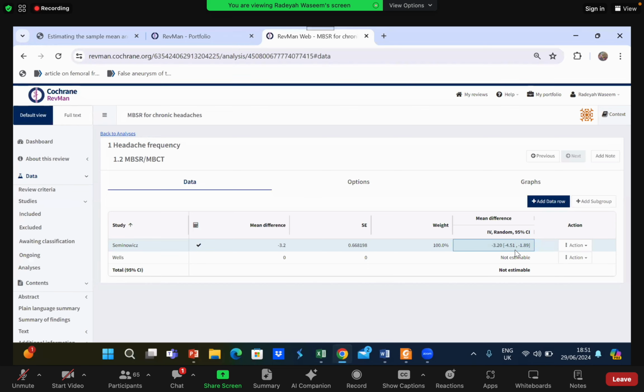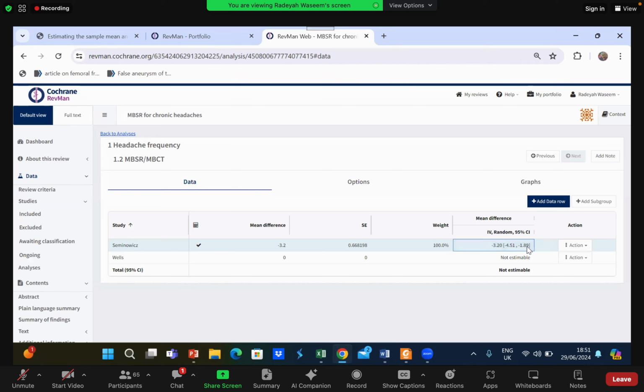Basically, what we did here is not for the forest plot. We are not getting any forest plot for this analysis. What we have done here, the mean difference, we are just doing it for this value, the one highlighted in blue where the cursor is. We will just note it, and we will enter this in our main forest plot.